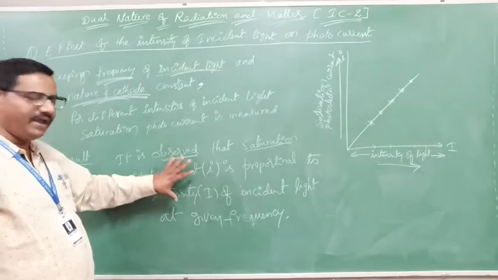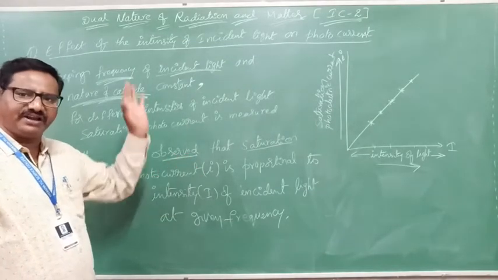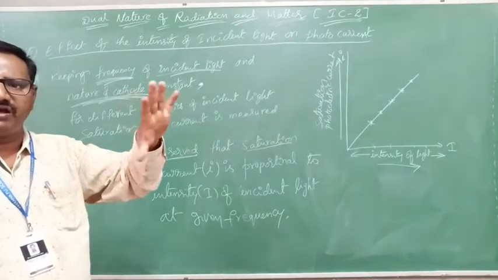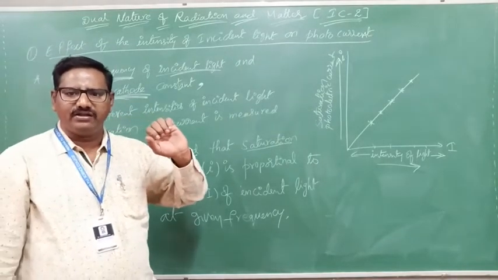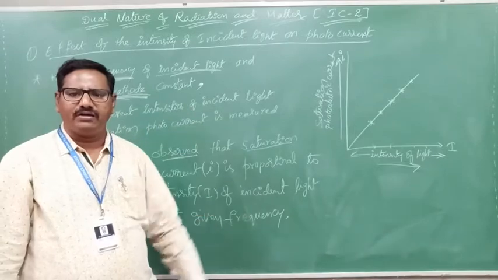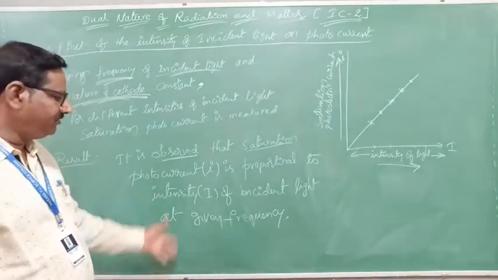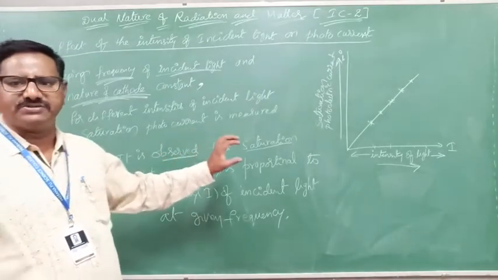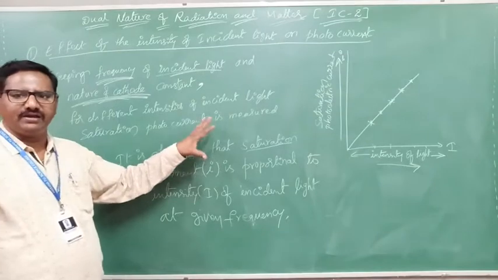Clear? This is the main experimental observation. Because of these observations, finally we will learn it as 4 or 5 points. Write the experimental observations. That is the most important PU question for us. But in objective we will learn only this much of the concepts. Clear? These are all the most important theoretical bits.